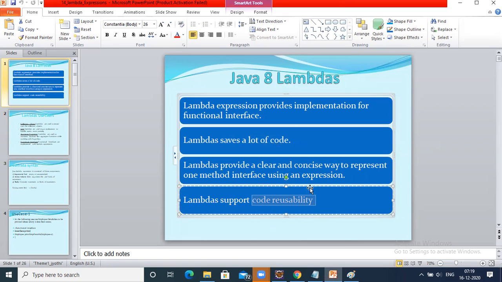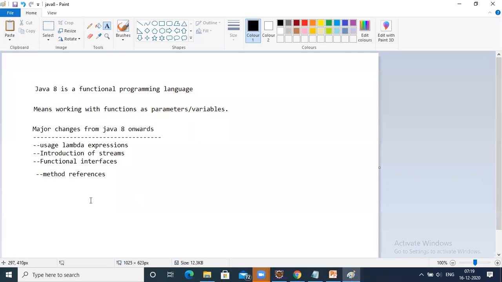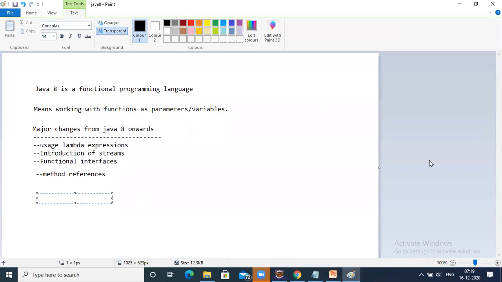So what is a lambda? In simple terms, a lambda is nothing but a function. That's it. It is a function or a method. In simple terms, it's a method which we are replacing in terms of a functional interface.